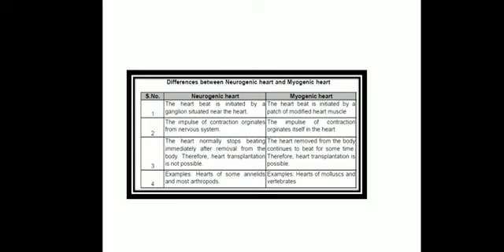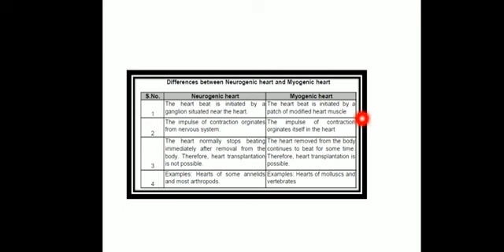Next is the difference between the neurogenic and the myogenic heart. The heart we have discussed is the myogenic. The neurogenic heart is the one which is controlled or initiated by the ganglion, situated in the heart. It is mainly found in the lower animals. In a neurogenic heart the heartbeat is initiated by the ganglion, while in a myogenic heart the heartbeat is initiated by a patch of modified heart muscles.